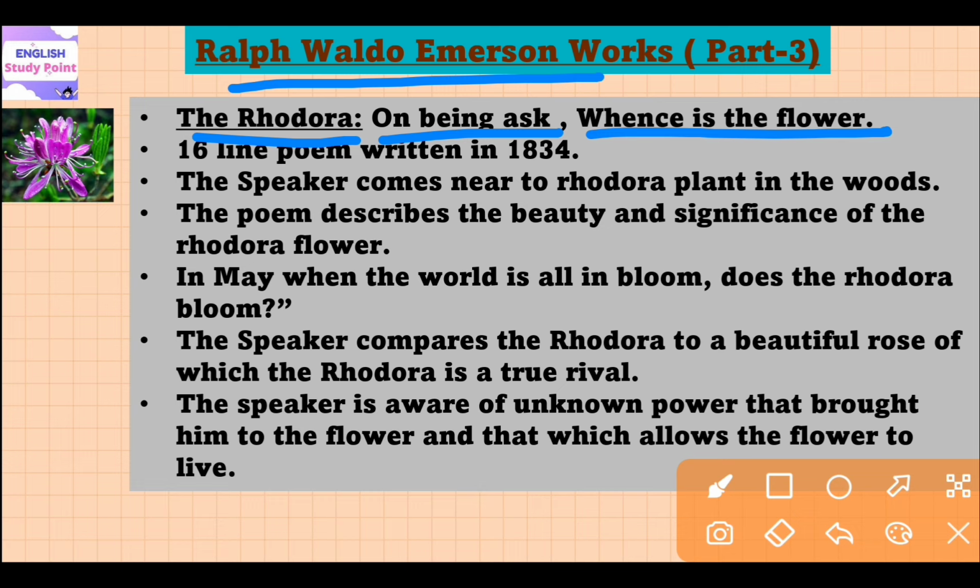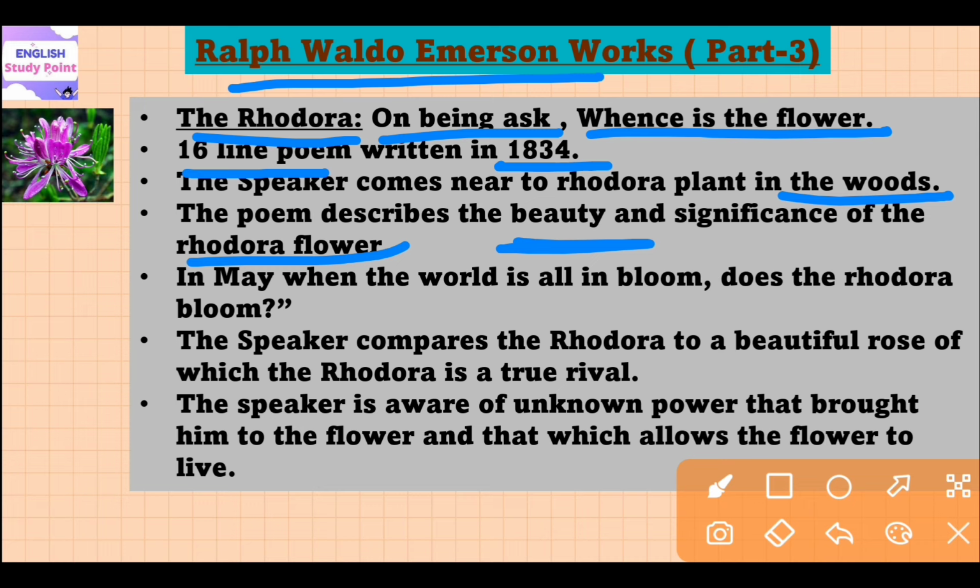This is a 16 line poem written in the year 1834. In this poem the speaker comes near to the rhodora plant in the woods. The poem describes the beauty and significance of the rhodora flower. In this poem, he tries to showcase that this simple flower, which is called rhodora, exists for no other reason than to be beautiful.